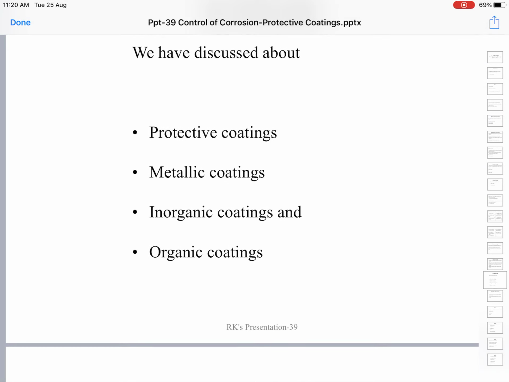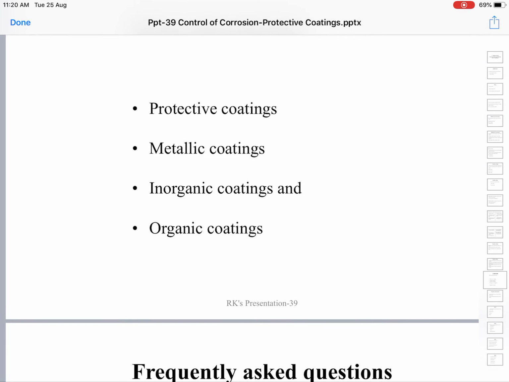Okay, what have we discussed? We have discussed protective coatings. Protective coatings are the coatings applied to the metallic surface to prevent the contact of the surrounding environment with the metallic surface.